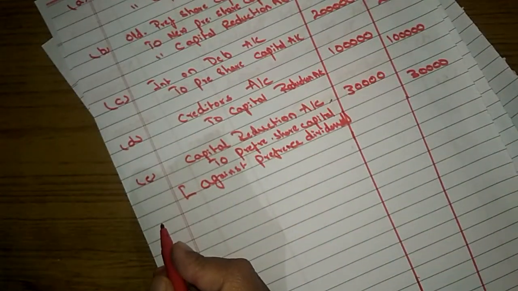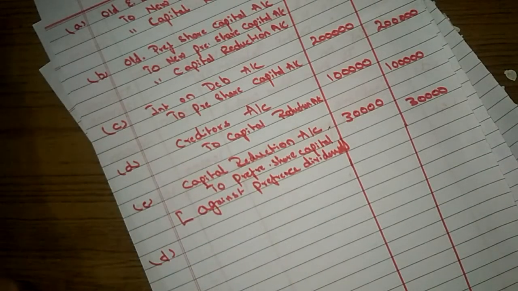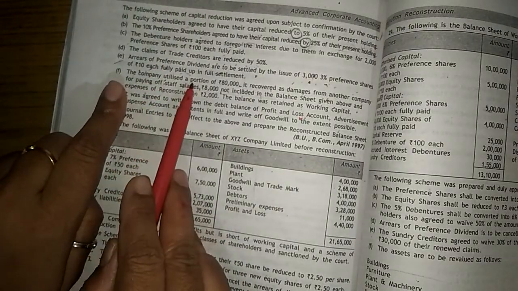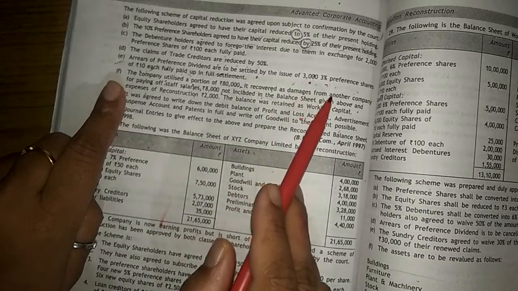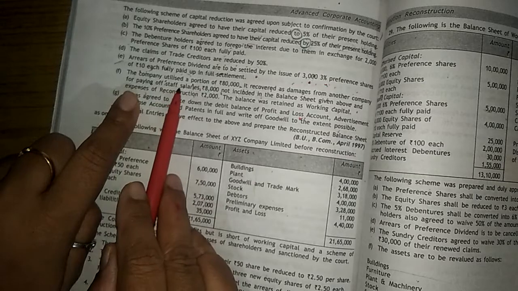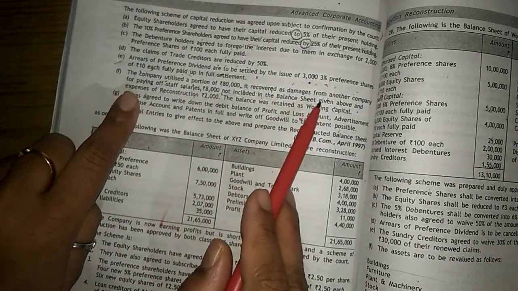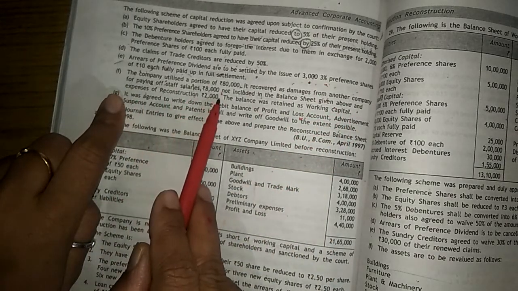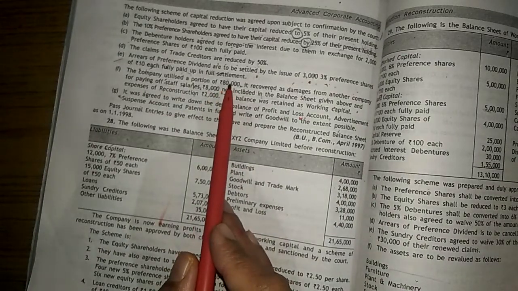Then the next adjustment says that the company utilized a portion of 80,000 it recovered as damage from another company for paying off staff salaries 8,000, not included in the balance sheet given above, and expenses of reconstruction 2,000. So again this is an off balance sheet item.